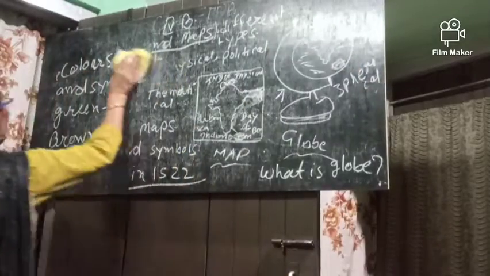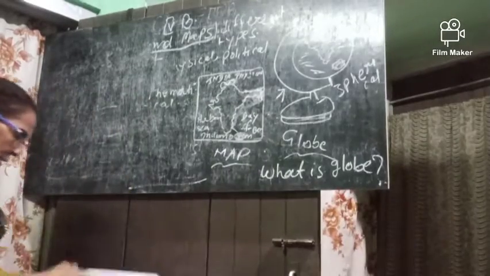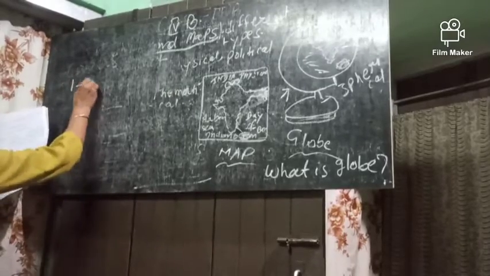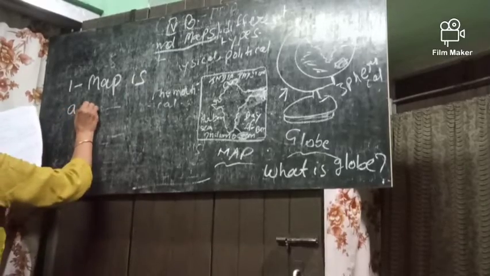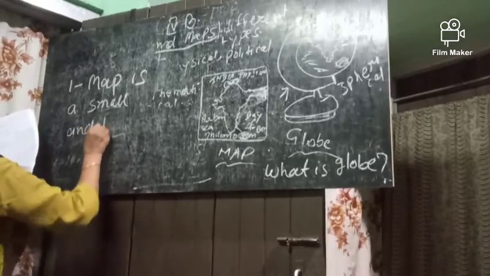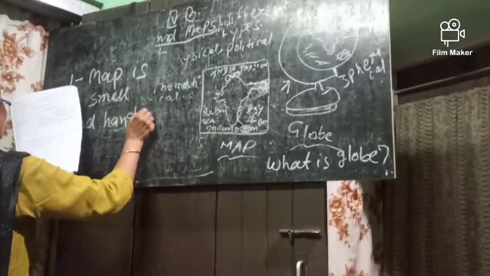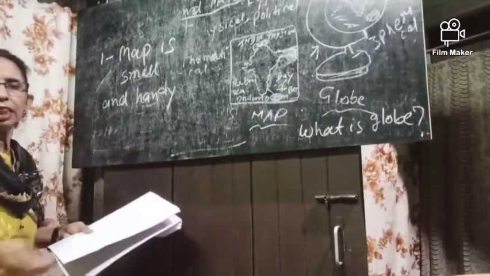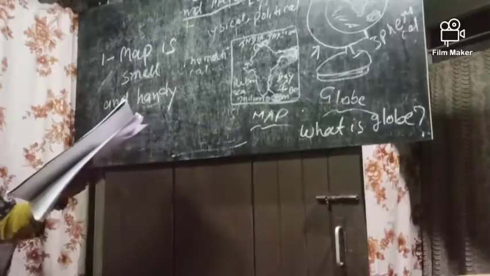Now we can see the advantages of maps. We are getting some advantages in maps which we are not getting on globes. The advantages of maps are that they are small and handy. This means a map is very small and we can carry it here and there easily in the hand. And we can fold it and carry it easily.